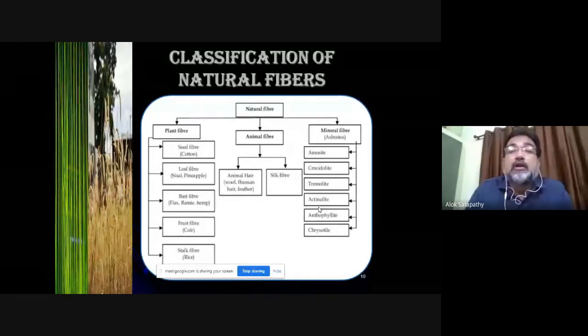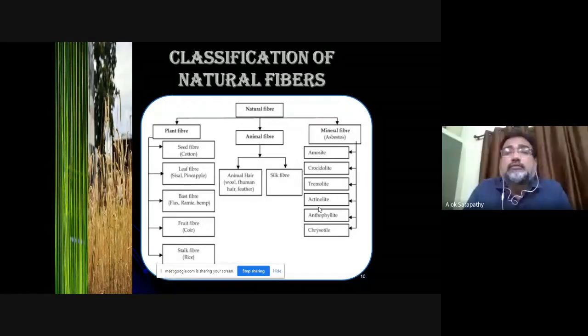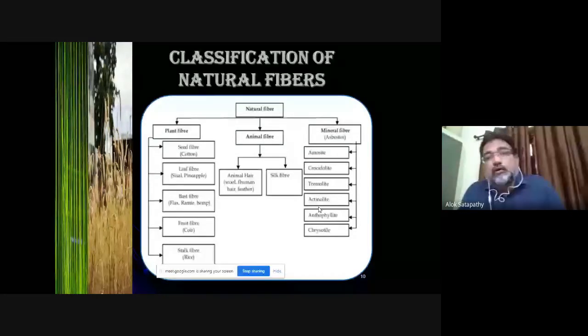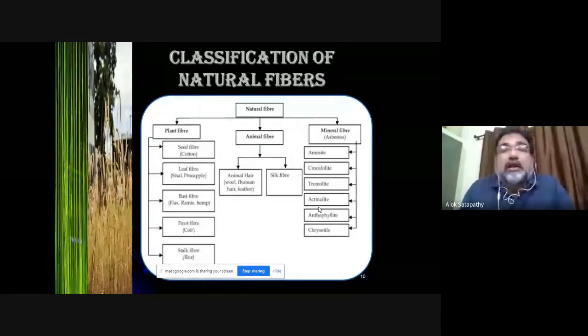Similarly, from the animal resource, we can get animal hair, the hair of a sheep, hair of a horse, even human hair. I'll show you some microstructure of human hair on which we are working right now.